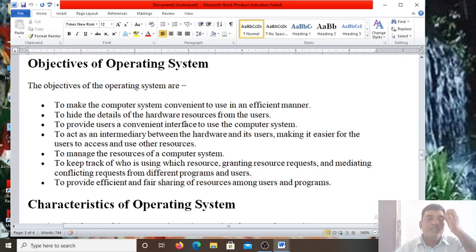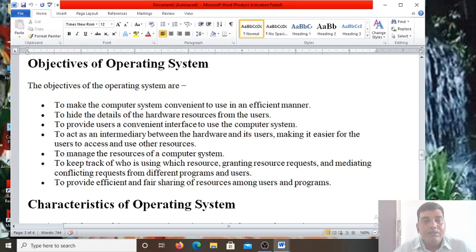To provide users a convenient interface to use the computer system. Directly, I'm not communicating with the hardware. My communication to the hardware is given by the operating system only. So whatever instructions I am giving, first go to the operating system. Means directly I am not establishing communication with the hardware. Third objective, the operating system acts as the intermediary between the hardware and its user. Who is the mediator? Operating system, making it easier for the user to access and use other resources.